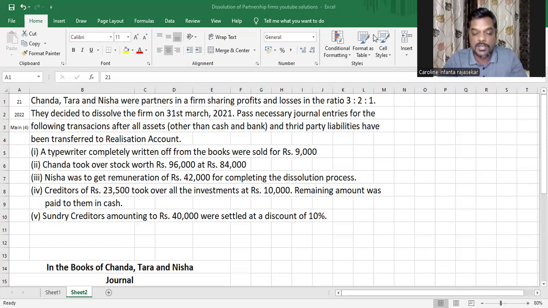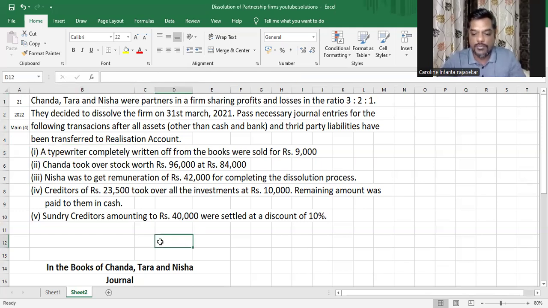Chanda, Tara, and Nisha were partners in a firm sharing profits and losses in the ratio 3:2:1. They decided to dissolve the firm on 31st March 2021. Pass necessary journal entries for the following transactions after all assets and third party liabilities have been transferred to realization account. So the first part has already been done. They have transferred the assets and liabilities to realization account. They want us to pass journal entries for realizing the assets and settling the liabilities. And then they've given us 5 transactions. So it's time for us to start solving.